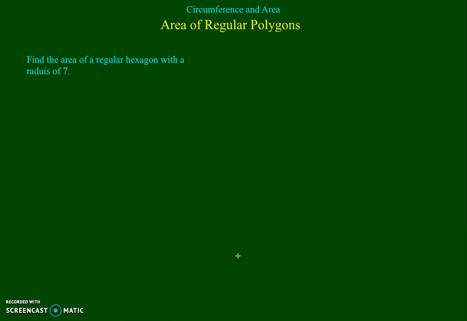This is part 5 of the series Circumference and Area, and in the last part we began with our discussion of regular polygons, and we're going to continue that discussion with a couple more examples of calculating the area of regular polygons. So in this problem we're back to a regular hexagon, and we want to find the area of a regular hexagon, but this time all we're given is a radius.